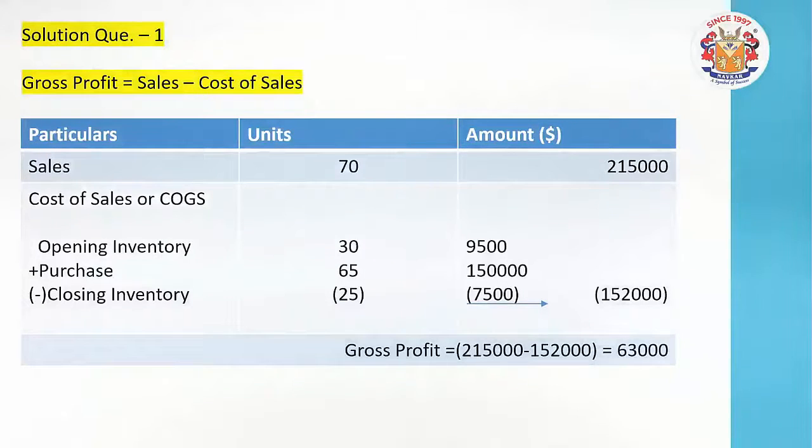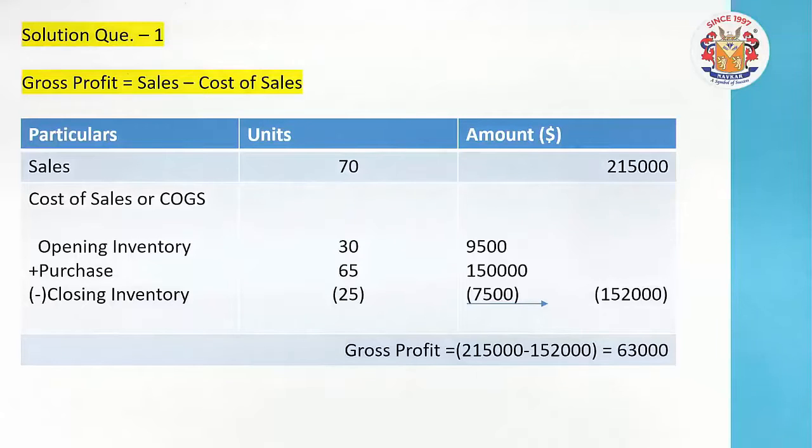Whatever was sold, see, 30 units were there as opening, you add 65, and if you deduct 25, whatever was left, obviously the gap between this opening plus purchases and the closing is only and only your sales units. 70 units have been sold. So accordingly, you get this 63,000 as your gross profit over here.